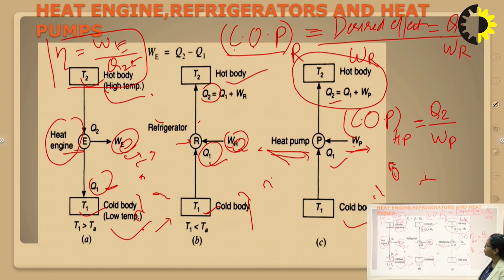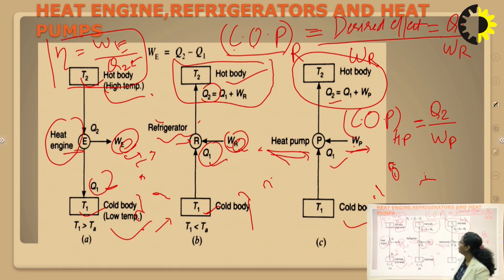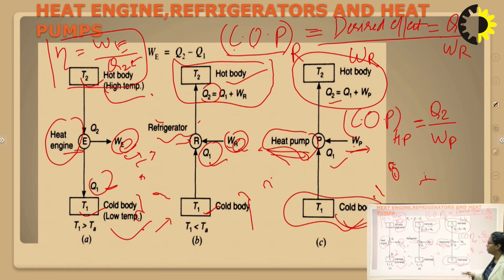And one thing you should remember is that in the case of a refrigerator, the surrounding will be this hot body, right? Because we are rejecting heat to the hot body. But in the case of a heat pump, our prime objective is to maintain the hot body temperature, so the surrounding becomes the cold body, right? So we will take heat from the cold body and supply it to the hot body to maintain its temperature.